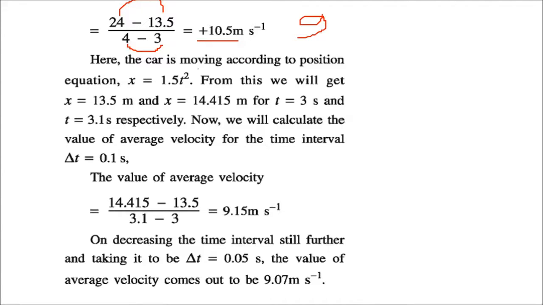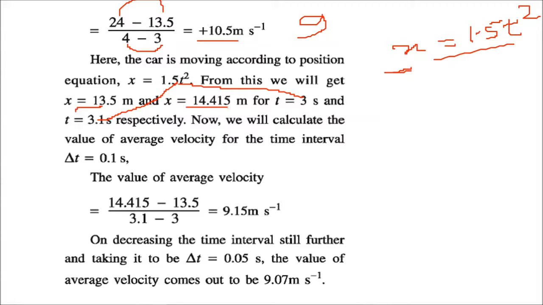The car is moving according to the position, and we assume that the position is given by 1.5 t square. Just assume this. Now, if you put t equal to 3 here, you get x equal to 13.5, and if you put t equal to 3.1 here, you get x equal to 14.415. Now let us calculate with this equation. We have taken the time interval as 0.1 second, from 3 seconds to 3.1. So 3.1 minus 3 is 0.1.